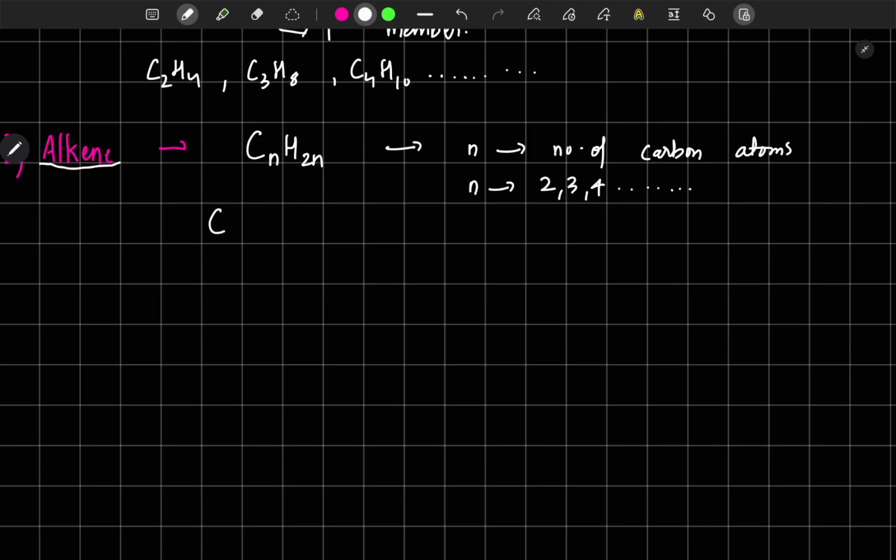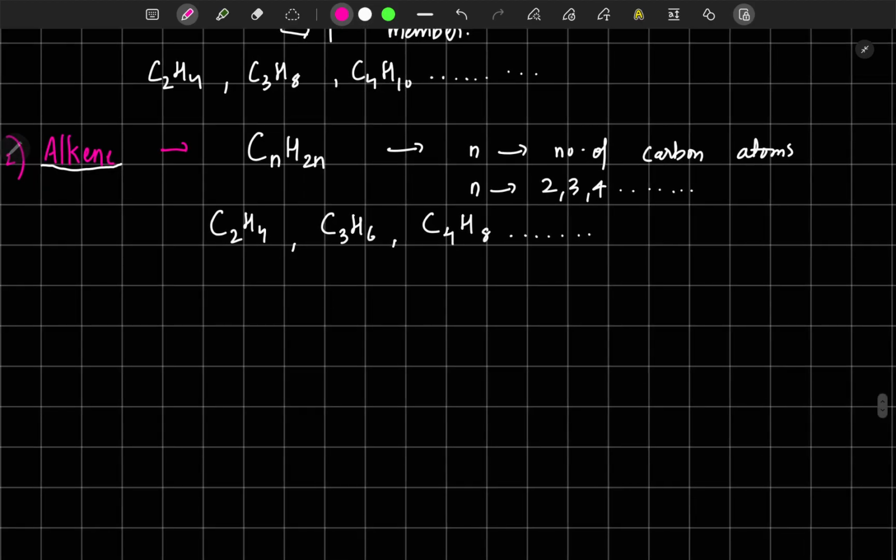So C2H4 is the first member. The second member: put 3 here, C3H6. Next member C4H8, like that. So you can find any number of compounds by using this general formula.